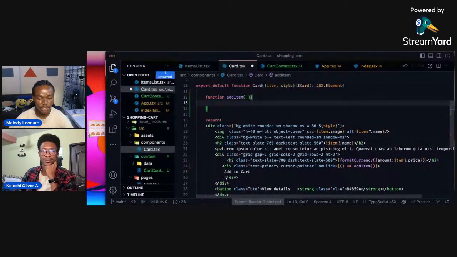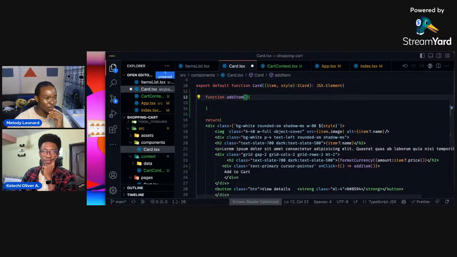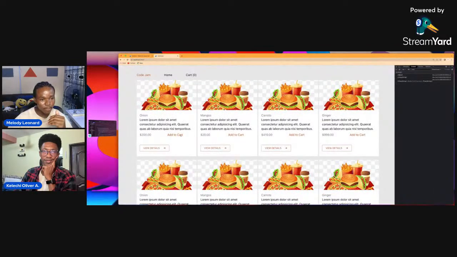Now this function is going to first off check before we add an item. Let's say I click this, right? If I click this field here, well, it adds it to the array. If I click it again, should I add this same item again to the array? Well, I don't want to, right? I want to just increase the quantity, not add this item again. But if I click this, I have to add it to the array. So the way we want to handle it is if this item already exists in the array, don't add it. Just increase the quantity. Otherwise, go ahead and add it.